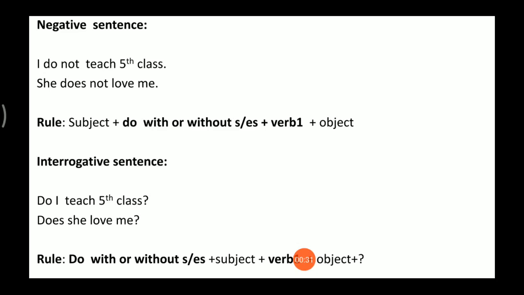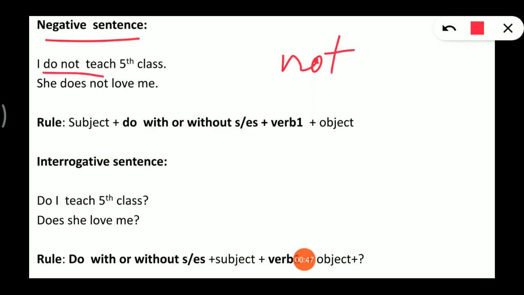Then after here negative sentence. What is a negative sentence? Which gives a negative statement. Not is there. And one thing keep in your mind, not is always used after helping verb. Look here the example. First example: I do not teach fifth class. Second: she does not love me. So what will be the rule?